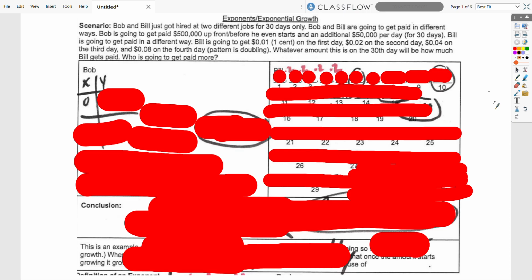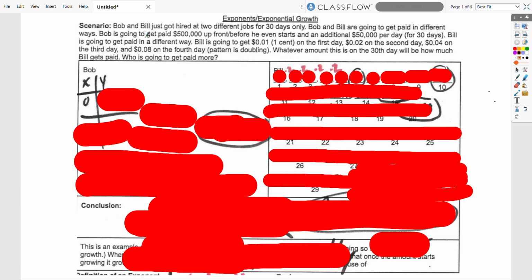Hello, in this lesson we'll be going over exponents and exponential growth, and this is a new topic. We're going to set up a little scenario here. We have Bob and Bill. They just got hired at two different jobs. They're only going to work for 30 days in this scenario, and Bob and Bill are going to get paid